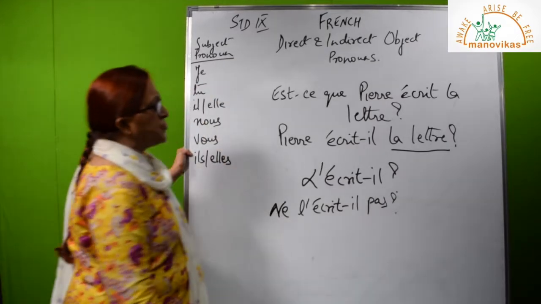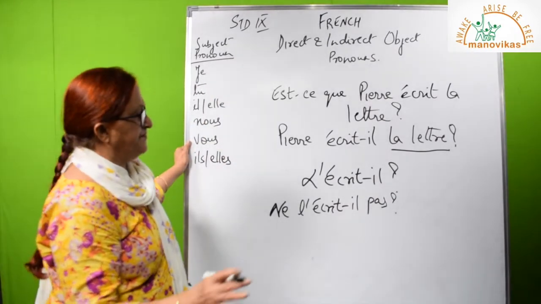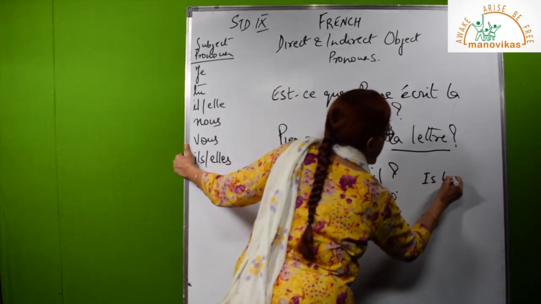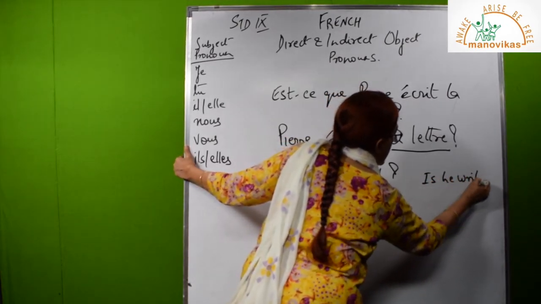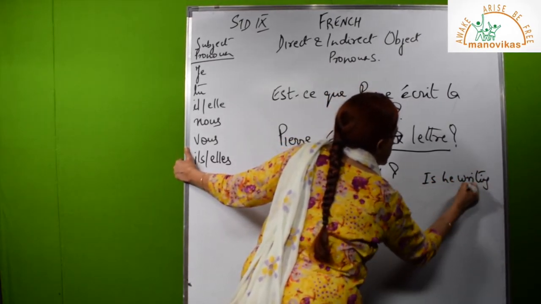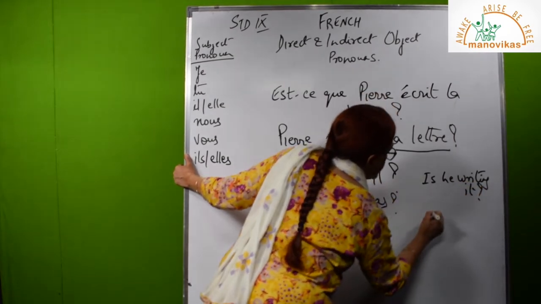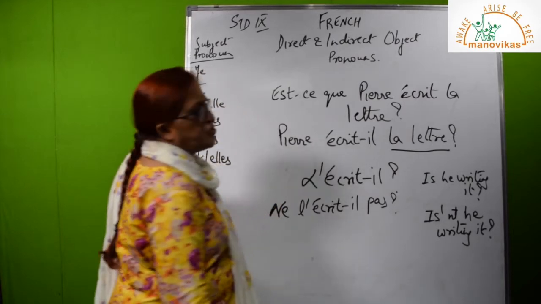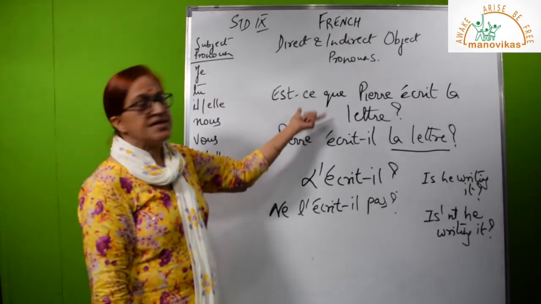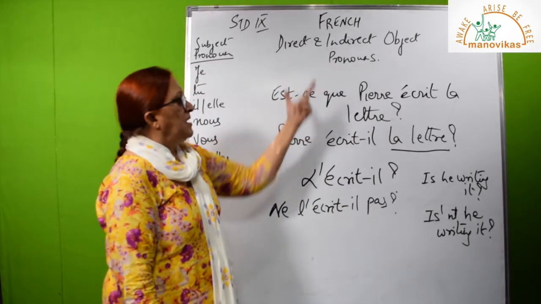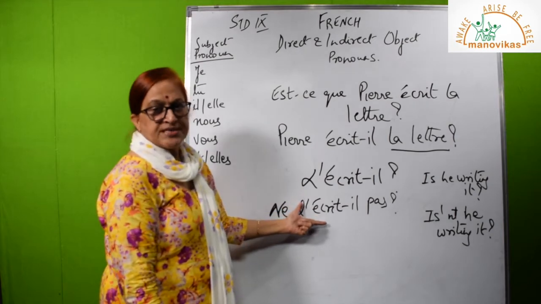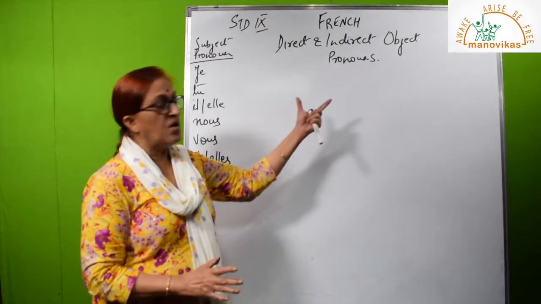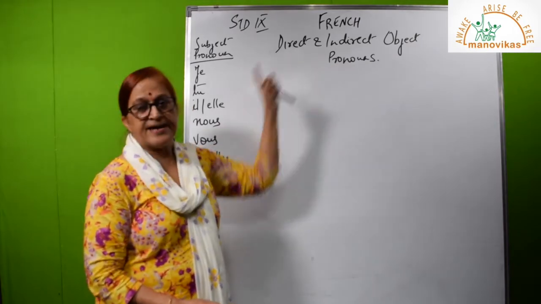So I want you to write the English translation. What is the English translation? Is he writing it? Now this one will become, isn't he writing it? So you know how to ask a question using a direct object and a negative question using a direct object. So please copy. Now I will go and introduce to you the indirect object.